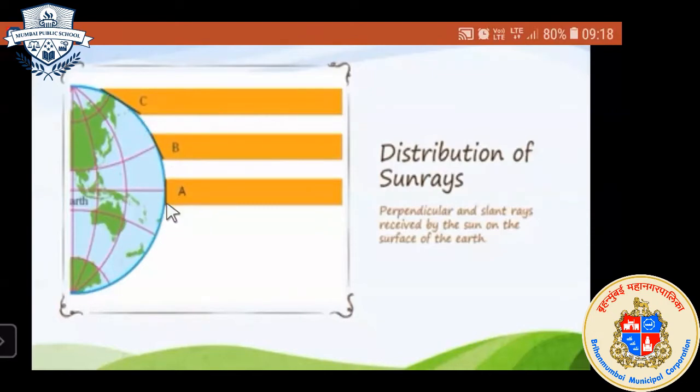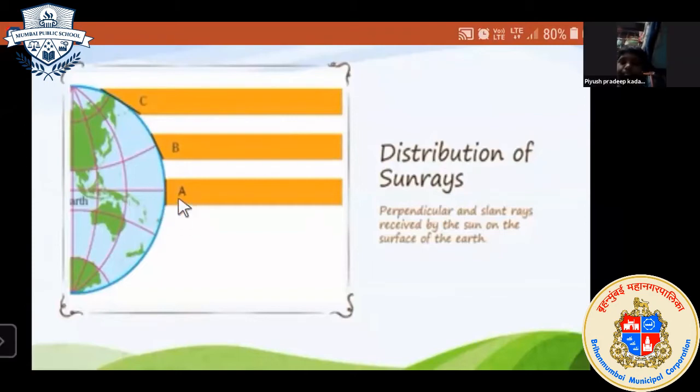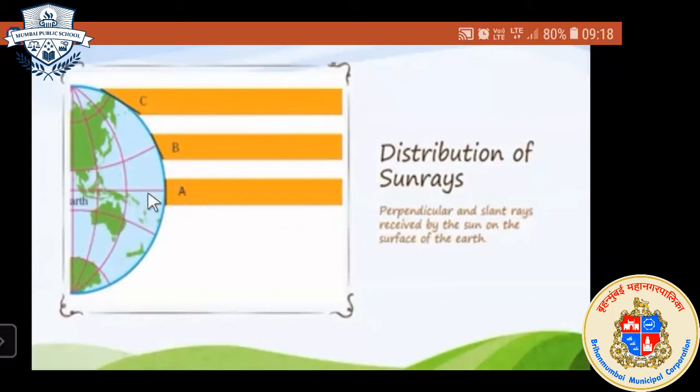Sir, B is the medium. C low. A is high. Very good, very good. The region marked with A will be the high temperature region. Here will be high temperature because it is perpendicular to the sun, and it receives sun rays in vertical position, or perpendicular rays. That is why this area is the area of high temperature.